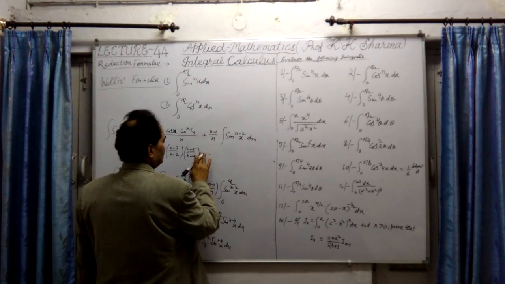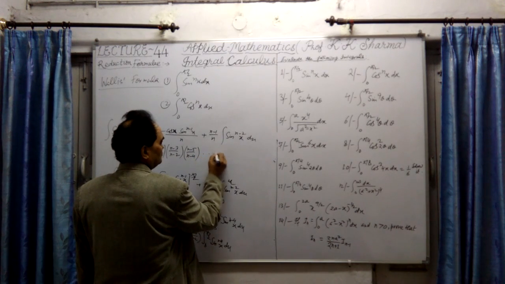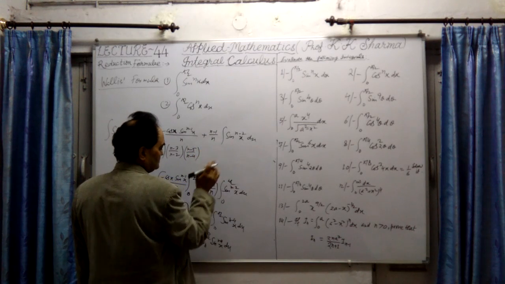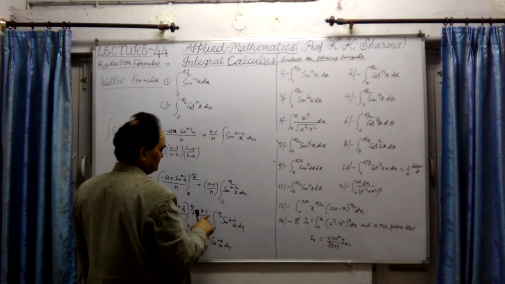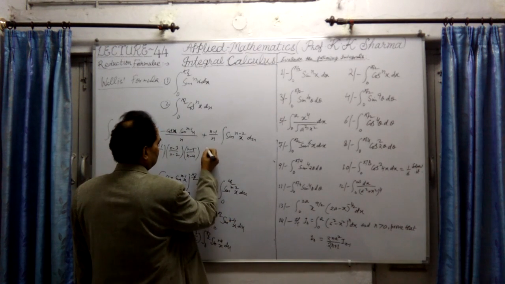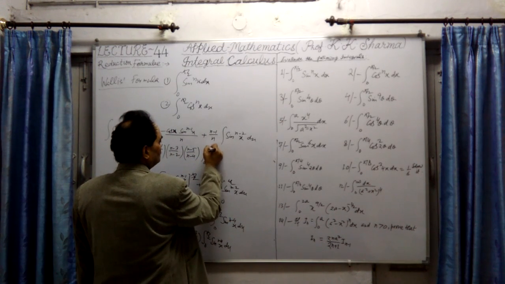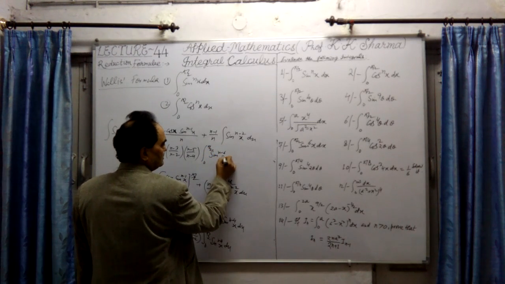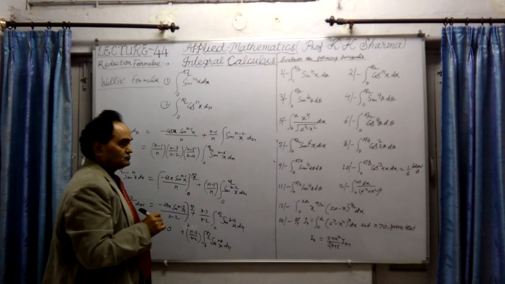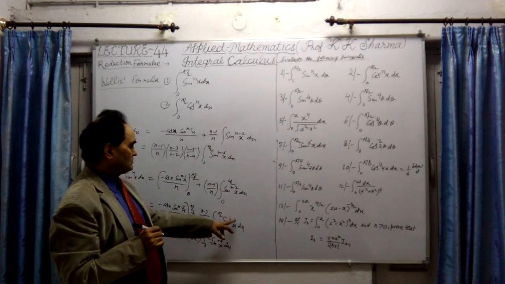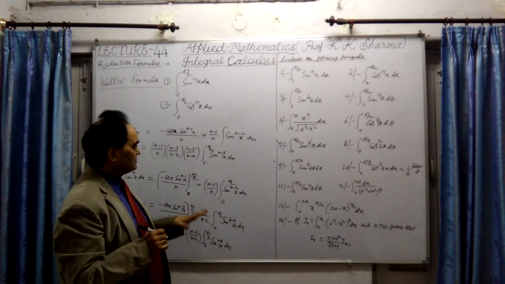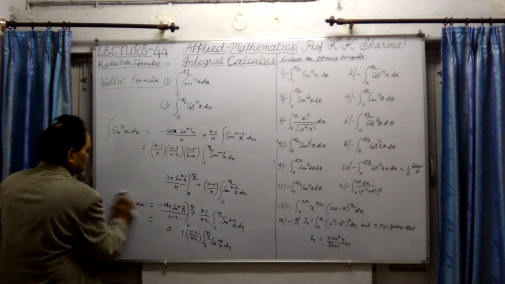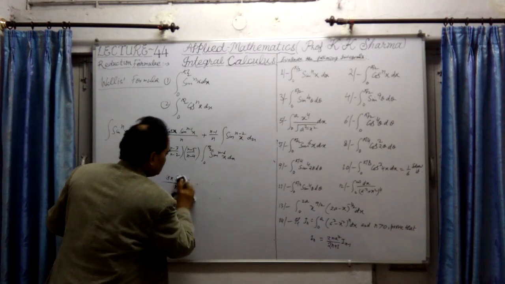Okay, now let me write here, this is the integral of sin^(n-6) x dx, from 0 to pi by 2, here n minus 5, here n minus 6. Now here we have used n minus 2, n minus 4 there, n minus 4, n minus 6 there. So in this way, we can write this series. So what is the final result of this then?